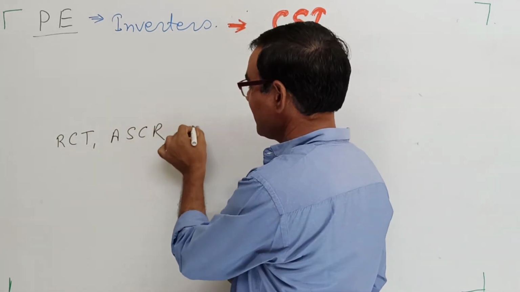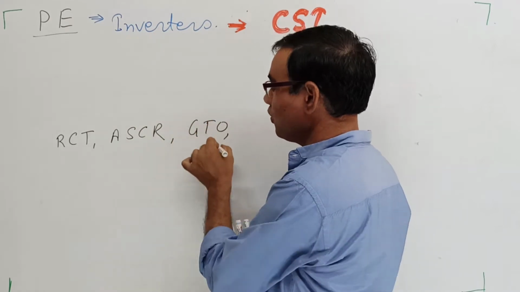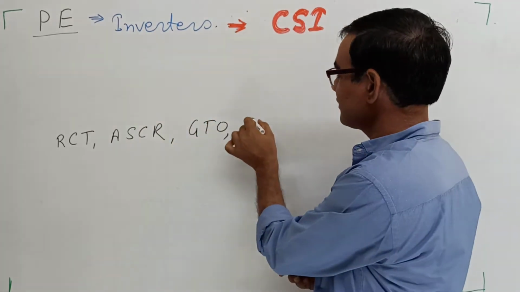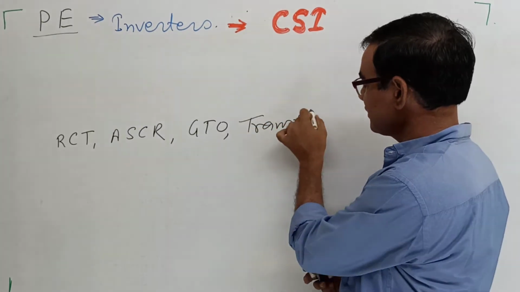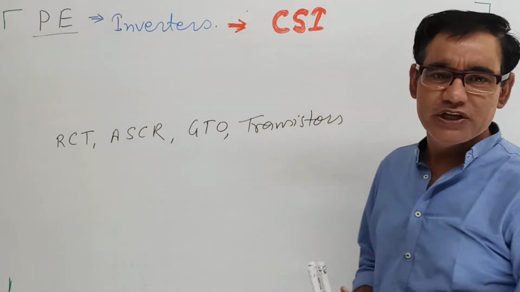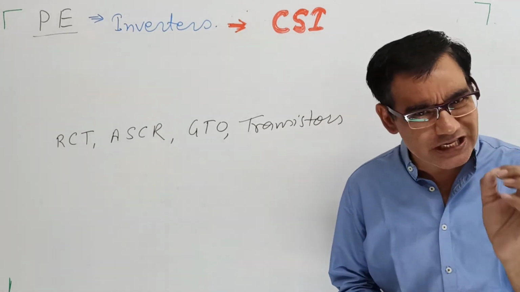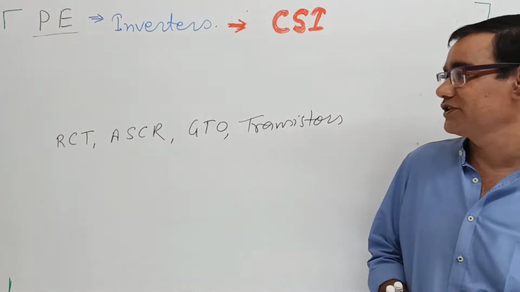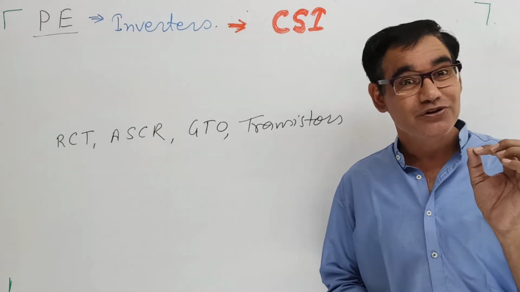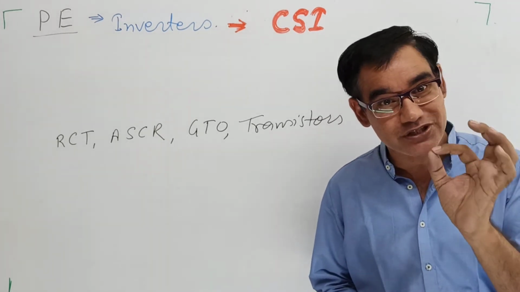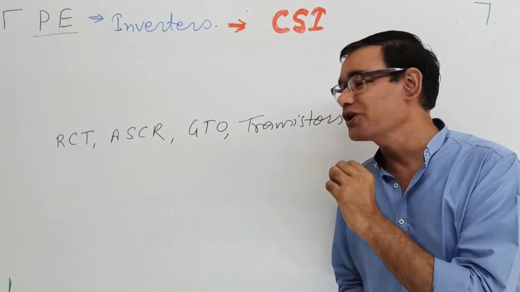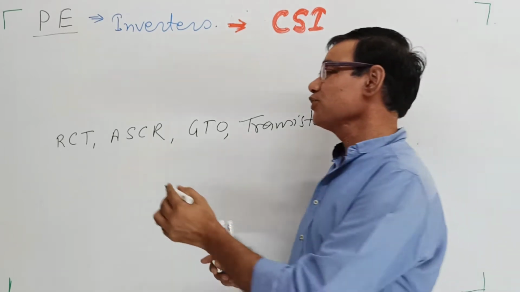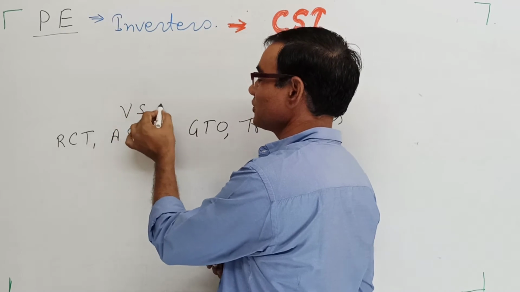ASCR, GTO, and transistors. So these kinds of switches are generally used in inverter circuits. But where the current source inverter is concerned, they are not used. They are used for voltage source inverters.